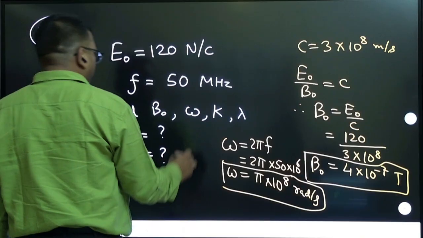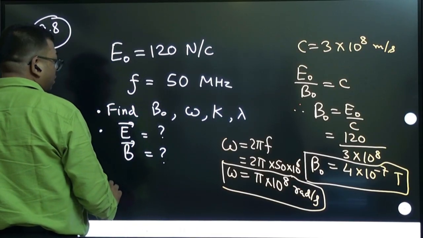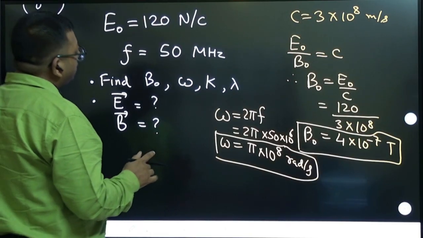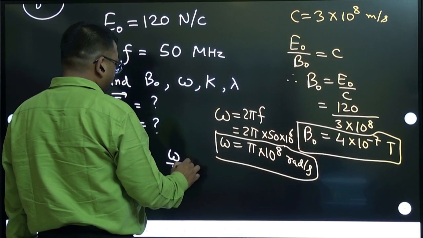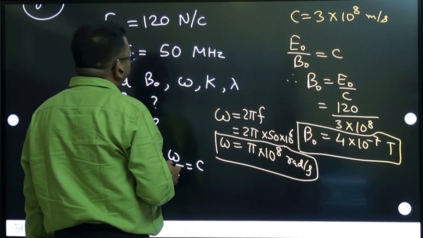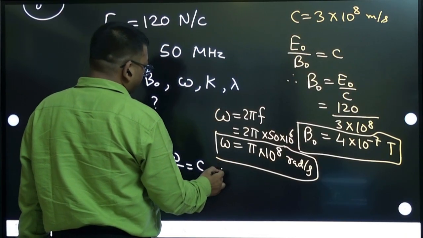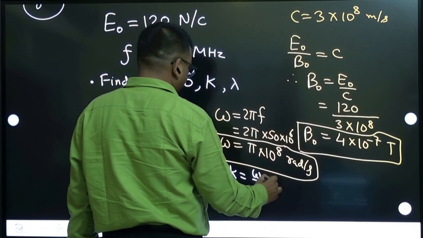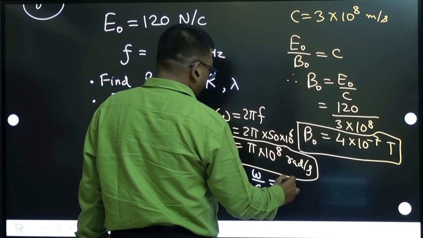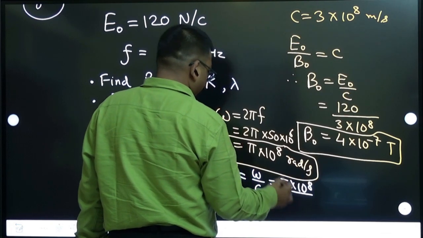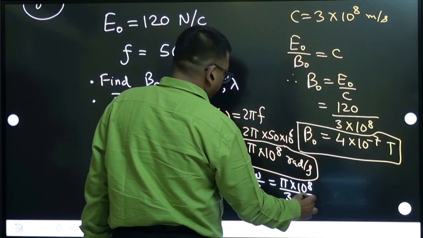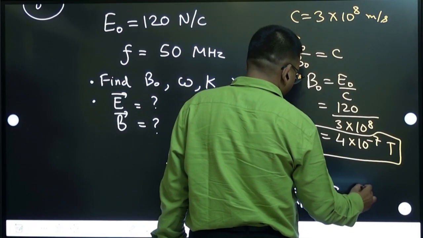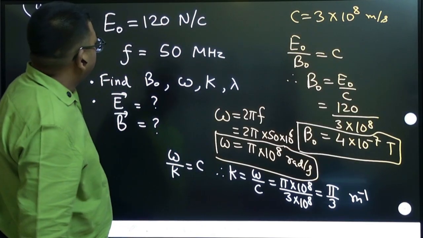Then k. What is k? One thing we know, omega by k is equal to the speed in vacuum only, right? So from here we can calculate k. k is equal to omega by c. Omega is pi into 10 to the power 8 and c is 3 into 10 to the power 8. So that becomes pi by 3, and the unit of k is per meter, meter inverse. That's the k.